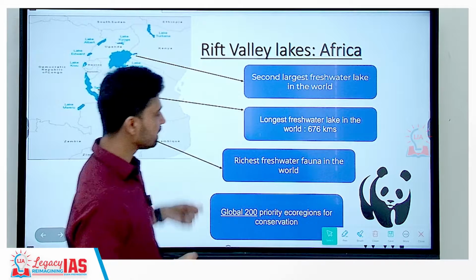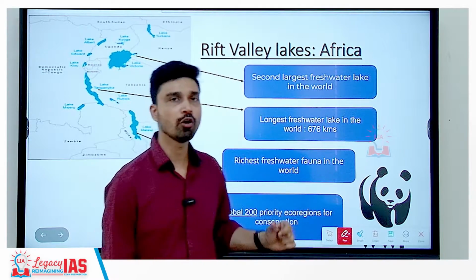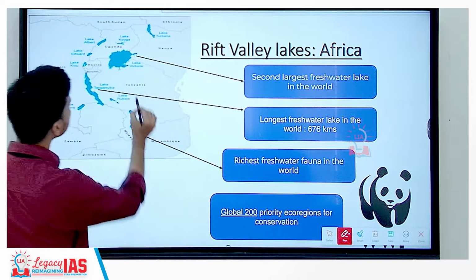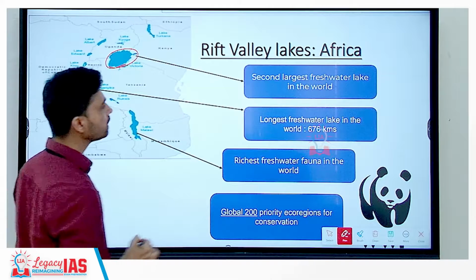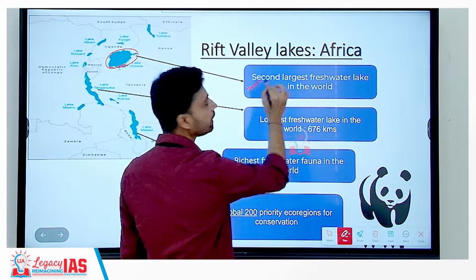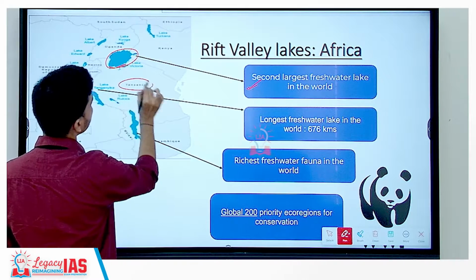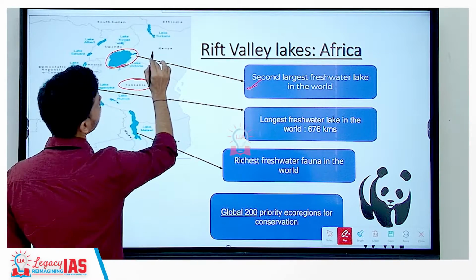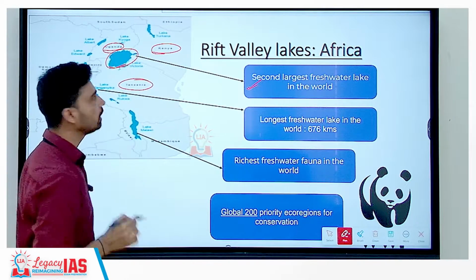Now let us look at some of the important lakes that you will find in the Rift Valley of Africa. So first of all, as you can see, you have one of the largest lakes of Africa, that is Lake Victoria, the second largest freshwater lake in the world. Lake Victoria shares a border with 3 countries: Tanzania to the south, Kenya to the east, and Uganda to the north. Kenya, Uganda and Tanzania.